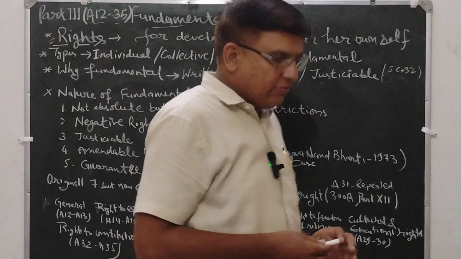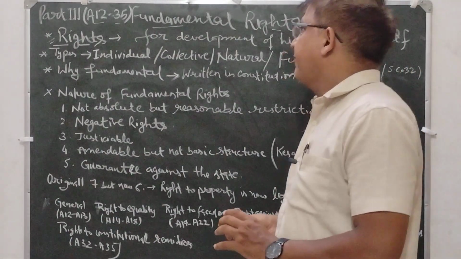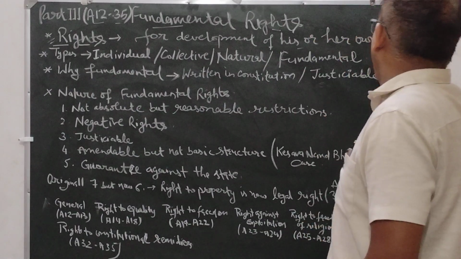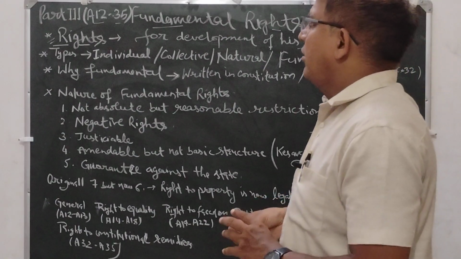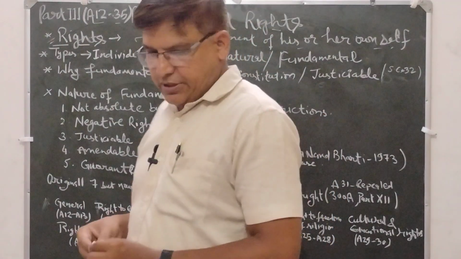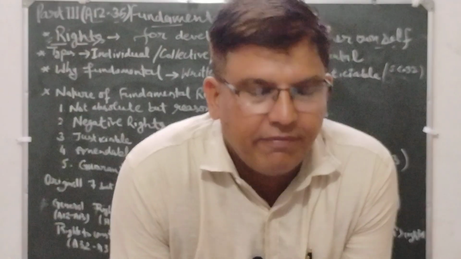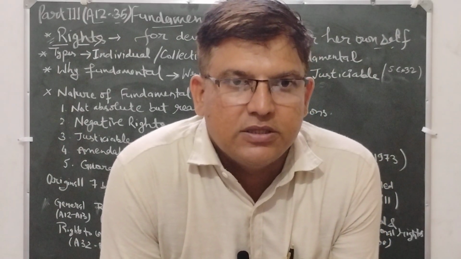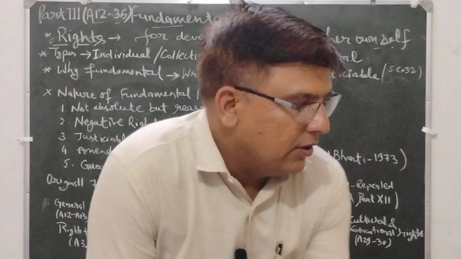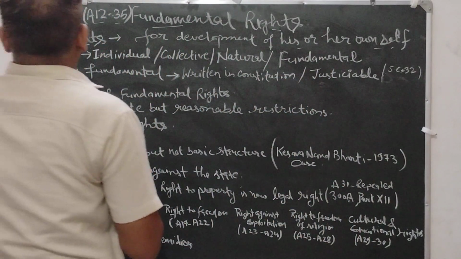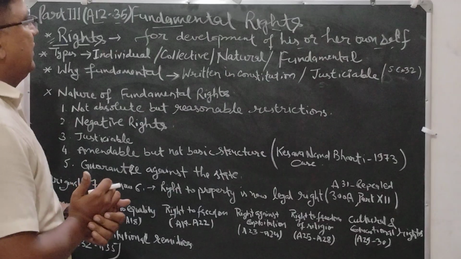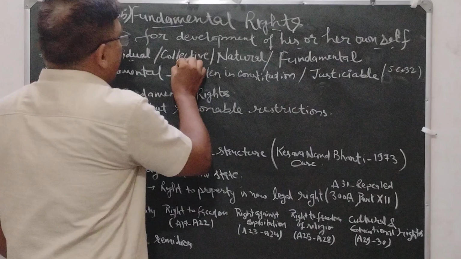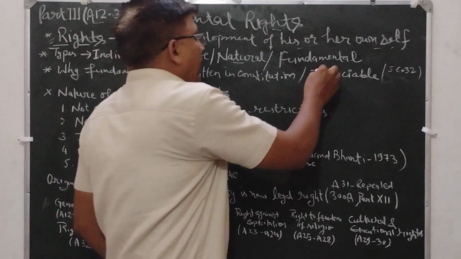Every person has some rights in his life. The person claims them for the development of his or her own self. Every person needs, in his or her life, to live with dignity. This is the right of a person. And how many types of rights are there? Rights are mainly of four types: first, individual; second, collective; third, natural; and fourth, fundamental.